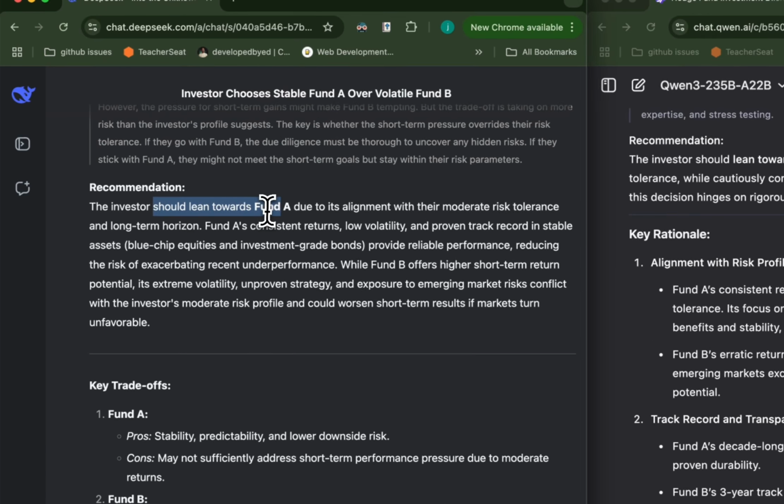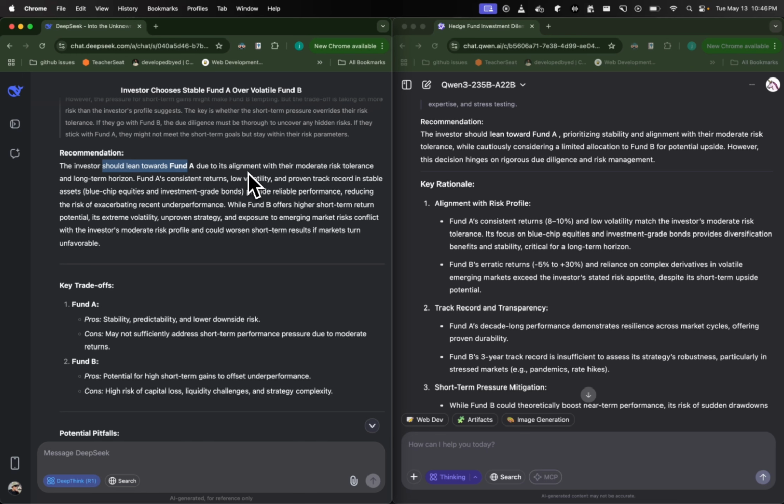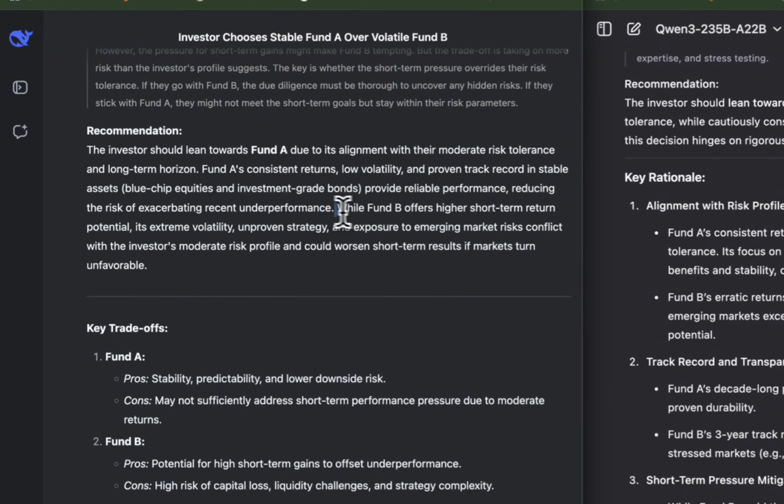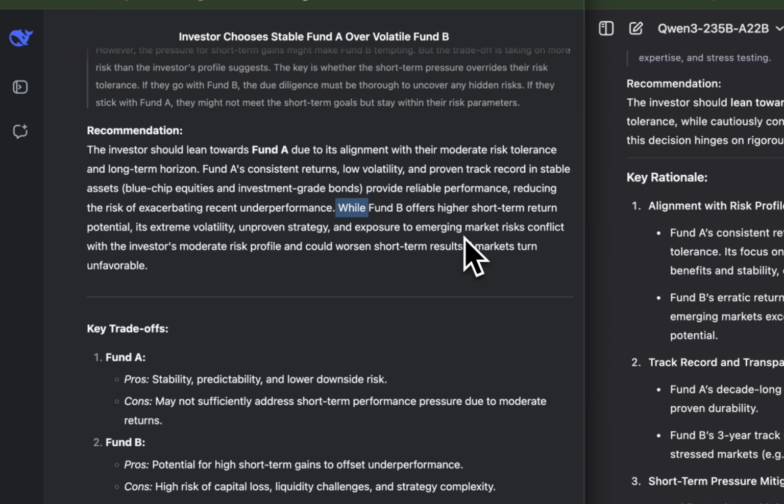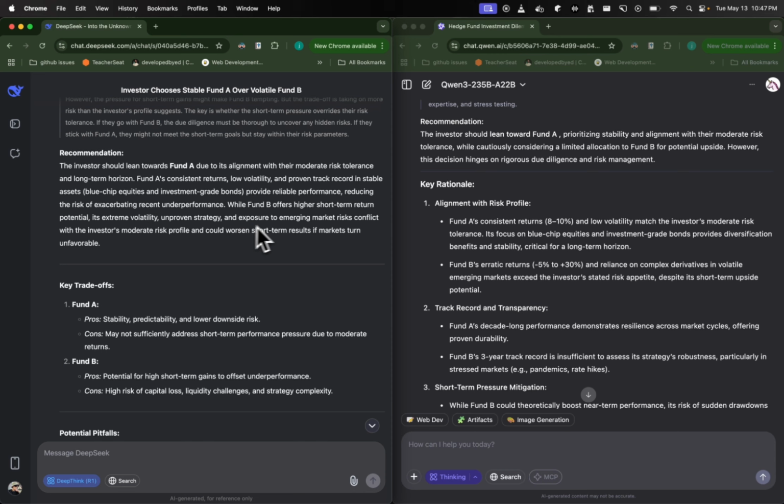The investor should lean towards Fund A due to its alignment with their moderate risk tolerance and long-term horizon. Fund A's consistent returns, low volatility, and proven track record in stable assets provide reliable performance, reducing the risk of exacerbating recent underperformance. While Fund B offers a higher short-term return potential, its extreme volatility, unproven strategy, and exposure to emerging market risk conflict with the investor's moderate risk profile and could worsen short-term results.